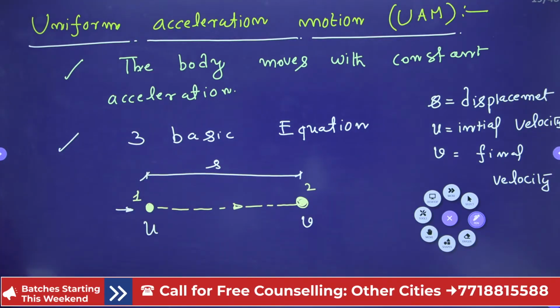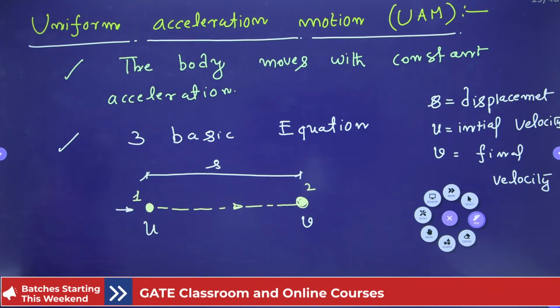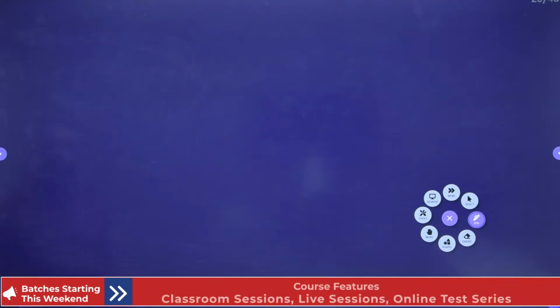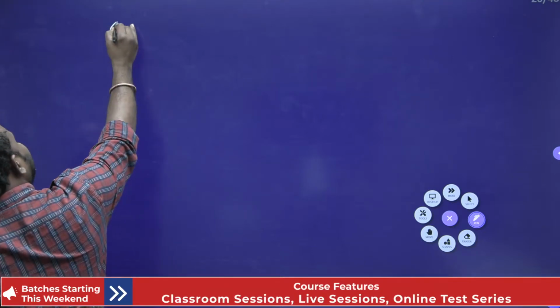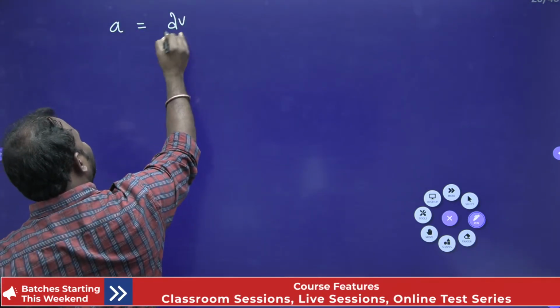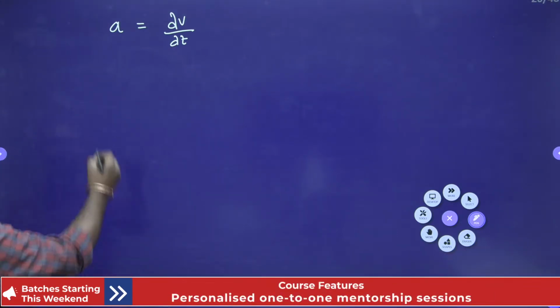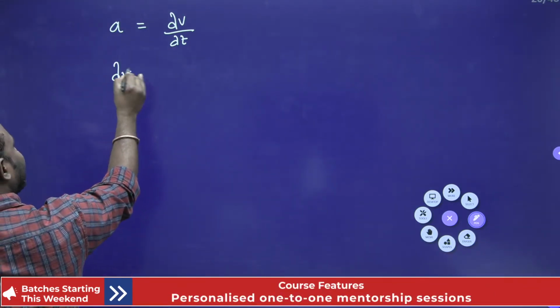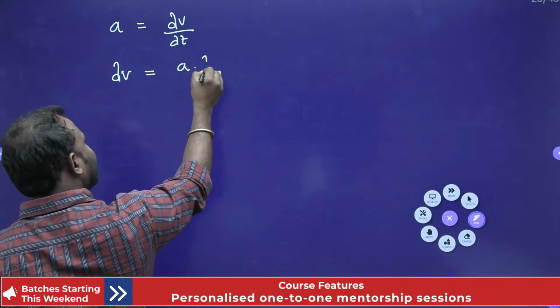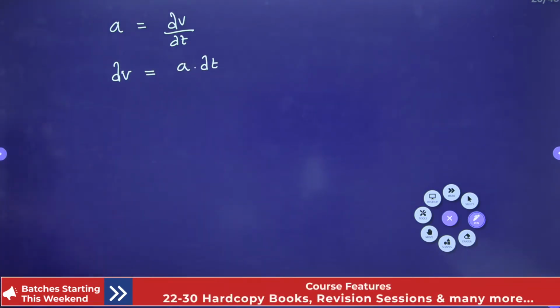Now here, let us take the equation of a. So what is a? a is equal to dv by dt, yes. Now can I write dv is equal to a into dt, right?